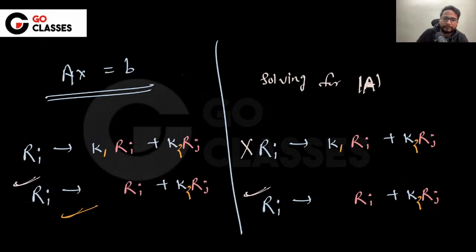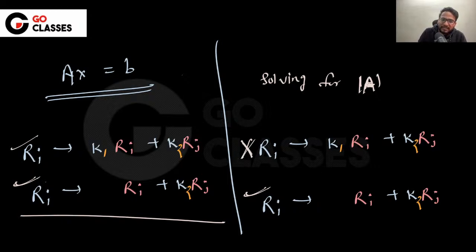Okay, let me know if that is clear to everyone. So basically this thing is allowed in both the places. In Ax = b, you can multiply by k1, and you cannot multiply by k1. Both are fine. But in mod A, in determinant A, you cannot multiply by the k1. So that's the thing that you need to remember.